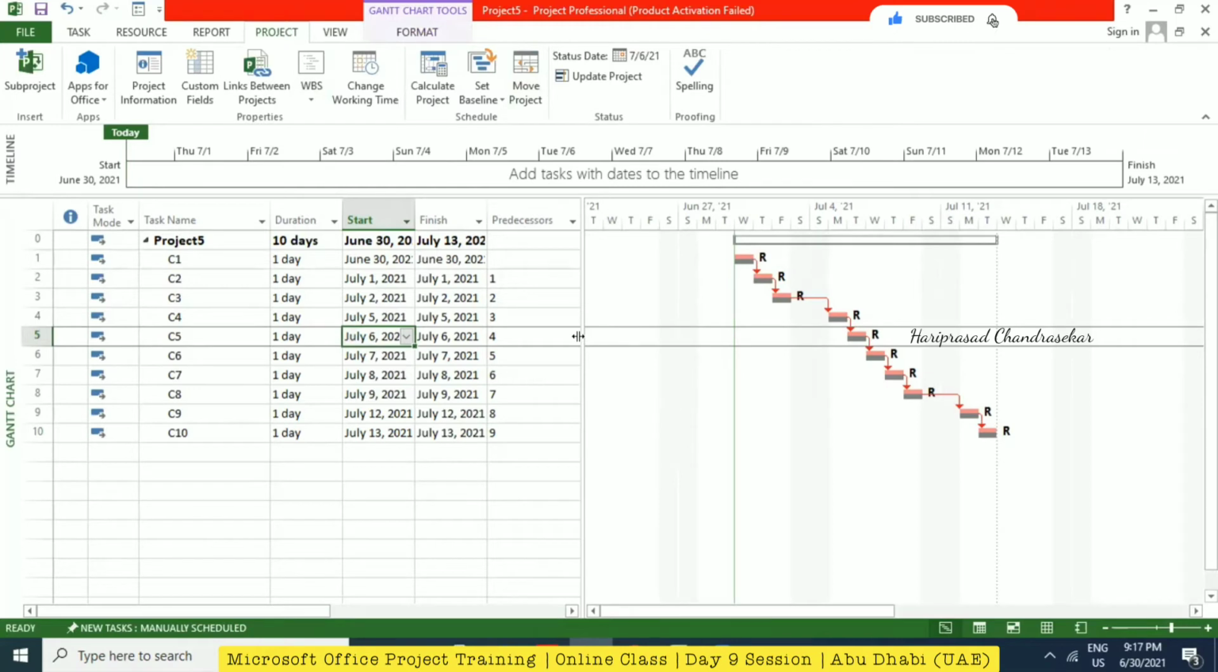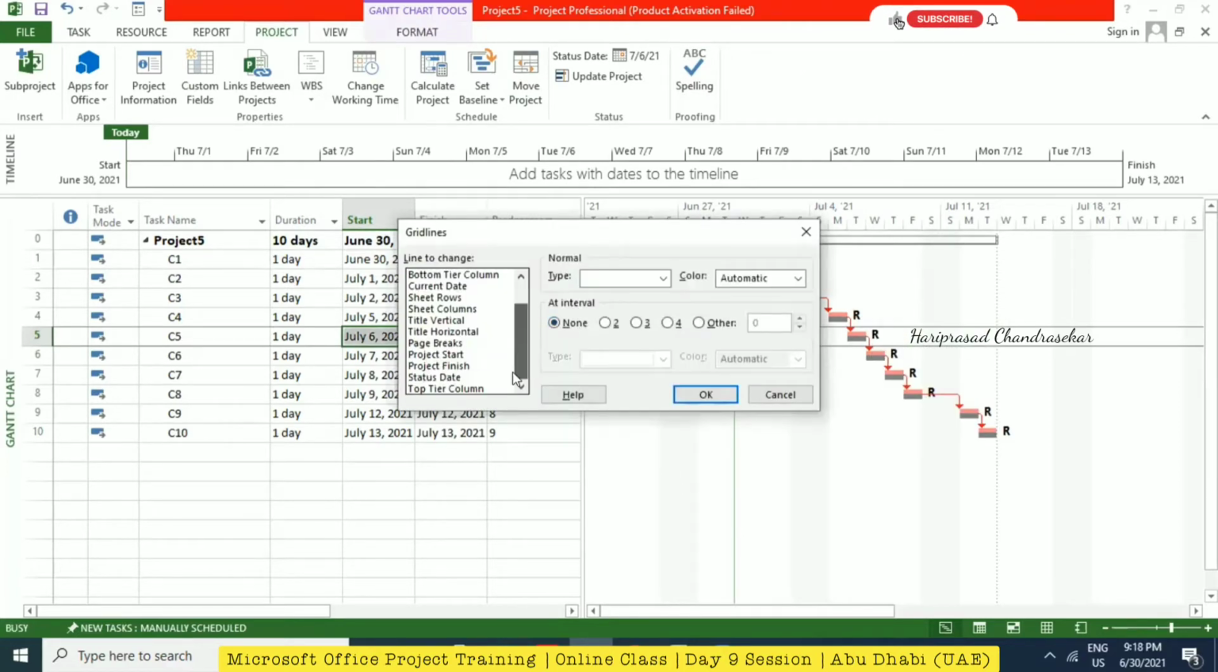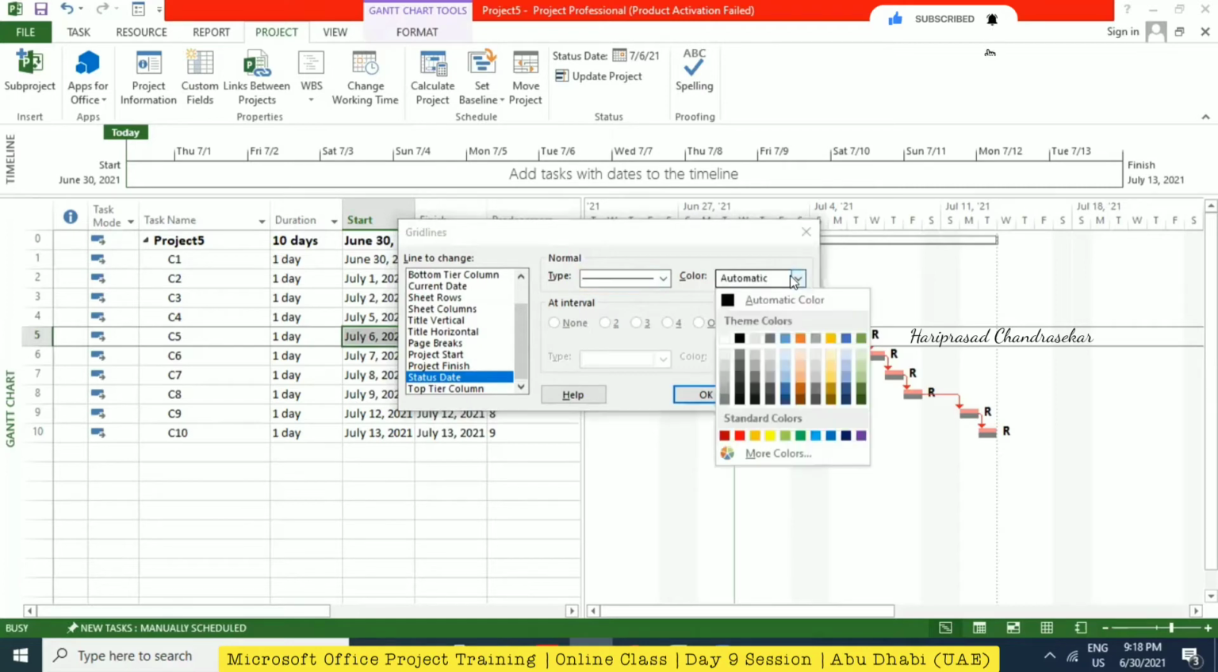Now you have the status date, but if you want to see the status date in the gridline, we can right click and then go for gridlines. Then you can go to status date and choose something like this, whatever you want. For example, I'm choosing the solid line, but the color I'm going to choose not from automatic.